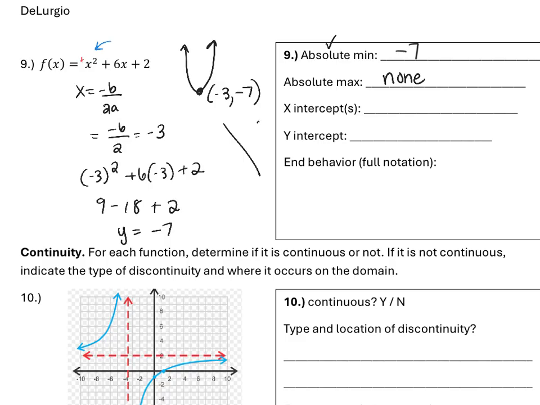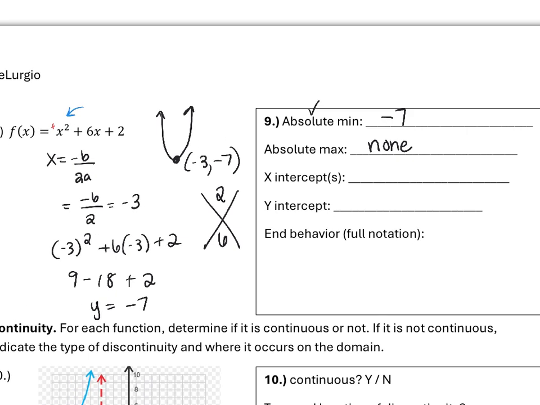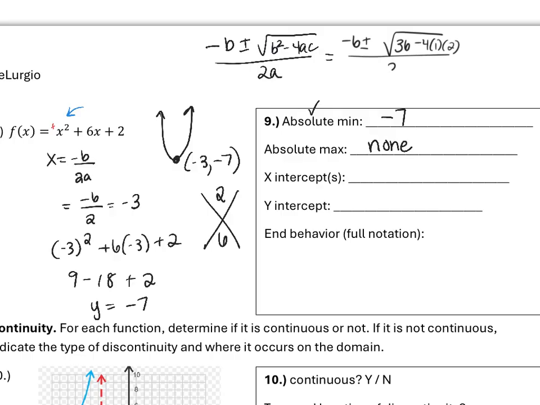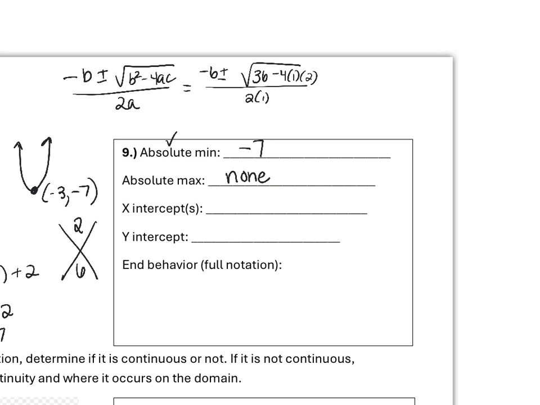Okay, the x-intercepts, we find those by factoring. We have 2 and 6. These don't factor, so if we can't factor, we must use the quadratic formula to find the x-intercepts. Negative b plus or minus the square root of b squared minus 4ac, all over 2a. Plug in what we know. Negative 6 plus or minus the square root of 6 squared, which is 36, minus 4 times a times c, all over 2 times a, which is negative 6 plus or minus the square root of 36 minus 4 times 2, which is 8.